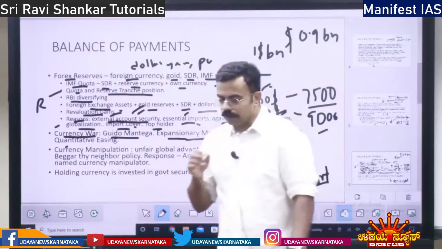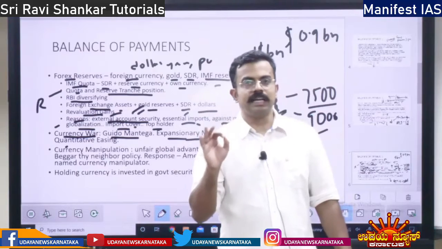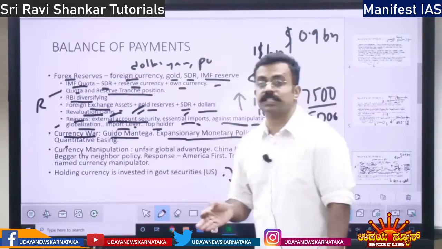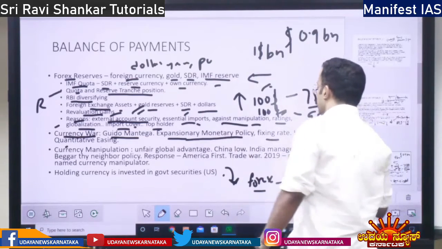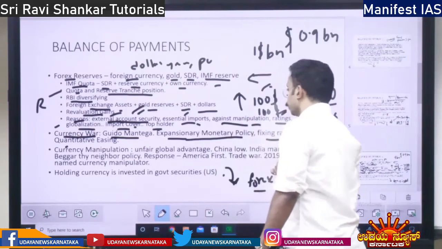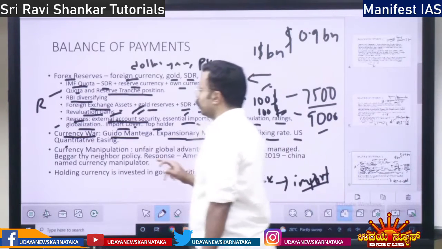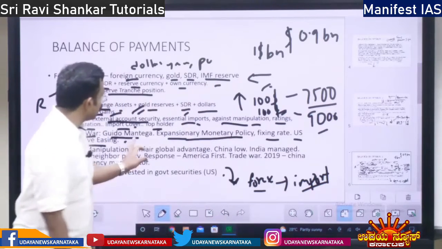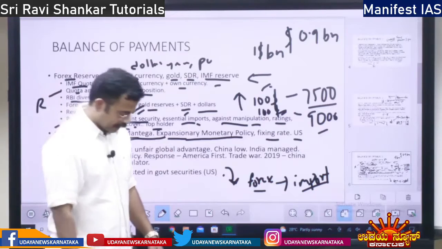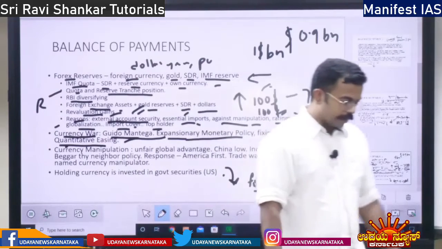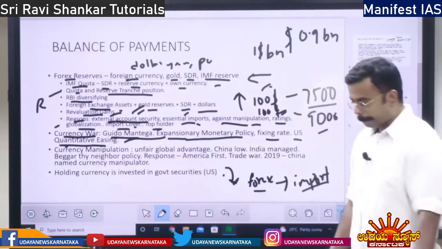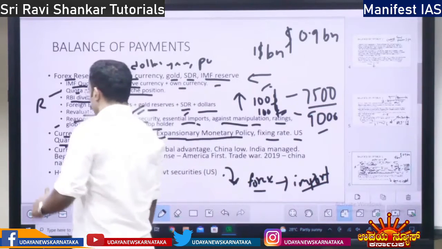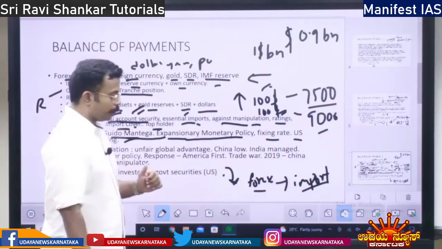See, in currency war, generally the currency is not floated, it is fixed. China fixes its currency so low that its exports are attractive. Then the US has done quantitative easing. Quantitative easing means what? Quantitative easing is a method of expansionary monetary policy.